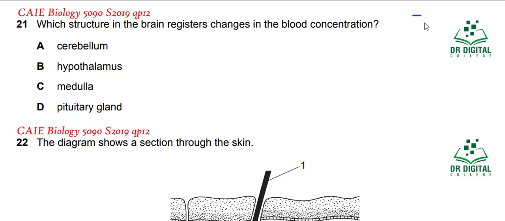In question 21, which structure in the brain registers changes in the blood concentration? You know that the osmoregulatory center in the brain is the hypothalamus. Cerebellum is for the balance of the body, so this is not it. Medulla oblongata is for involuntary actions, and the pituitary gland is the master gland for secretion. So hypothalamus is the answer for this question.